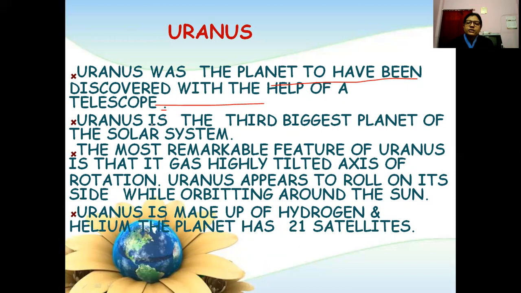Uranus is made of hydrogen and helium. The planet has 21 satellites. This is Uranus.